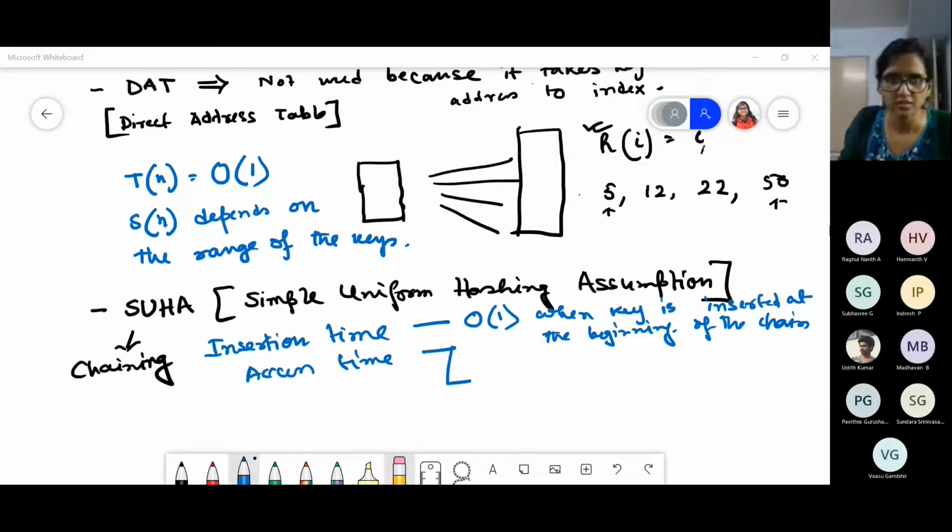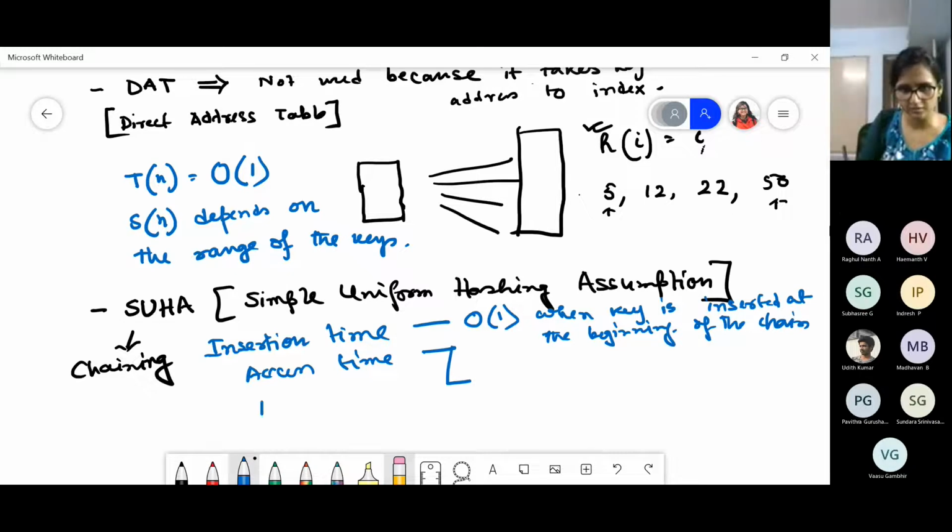So access time when the element is not present: we first have to compute the hash value. That will take constant time. Then on average we have to search the expected chain length, which is alpha, right?